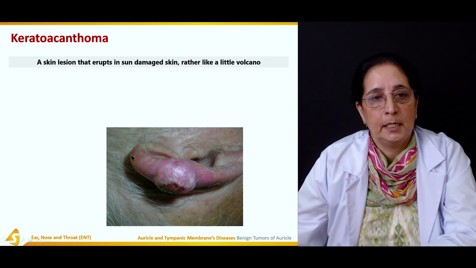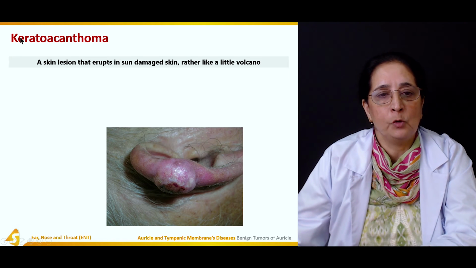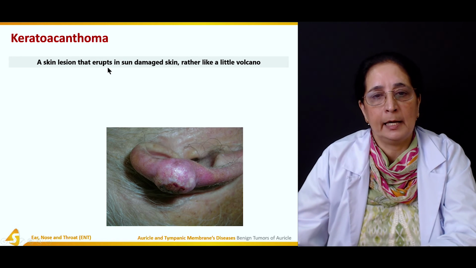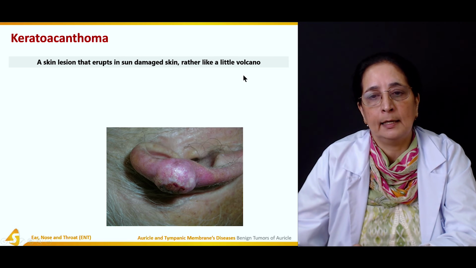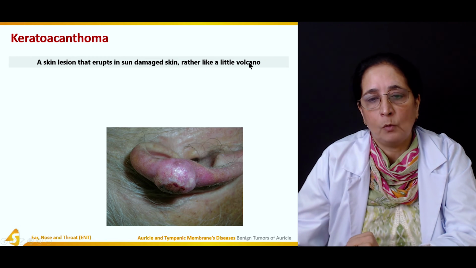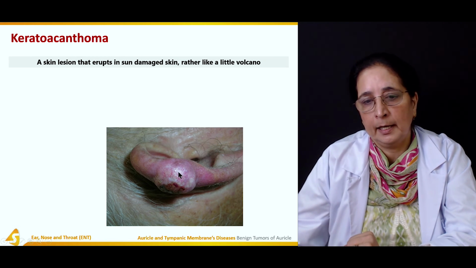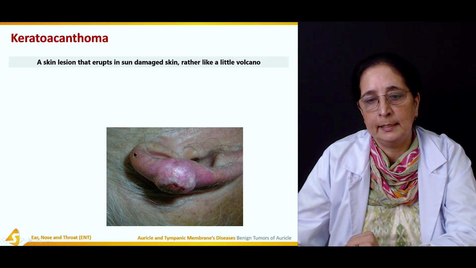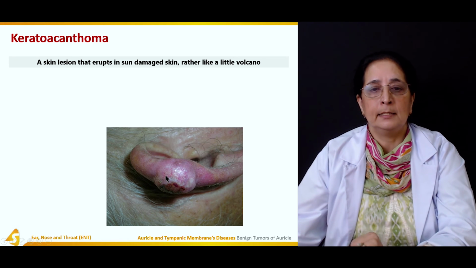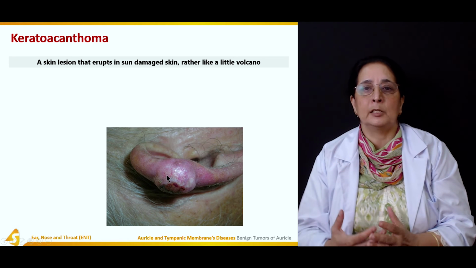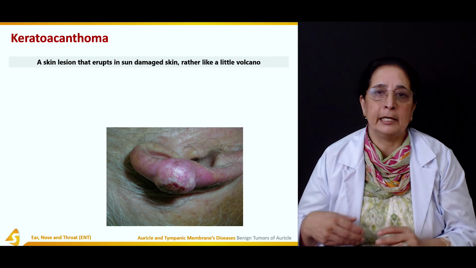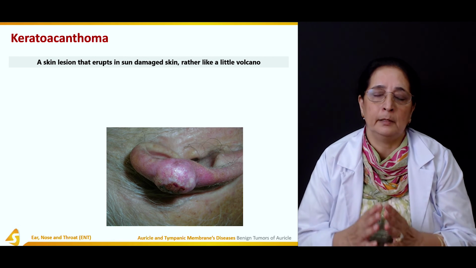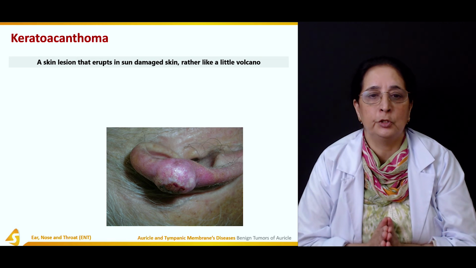Now this is the keratoacanthoma, a skin lesion that erupts in sun-damaged skin rather like a little volcano. So you can see again, it involves the helix, and it is mostly in sun-exposed or sun-damaged skin, like keratoses. These are due to exposure to the sun.